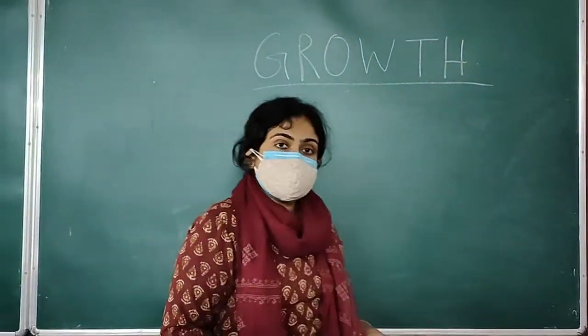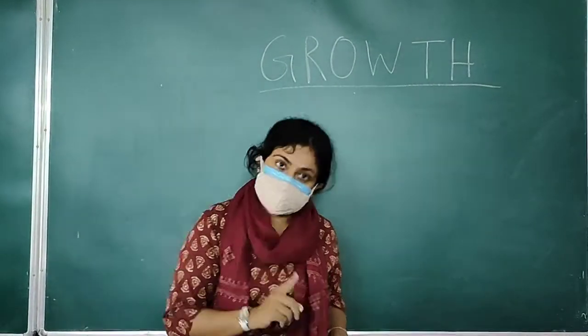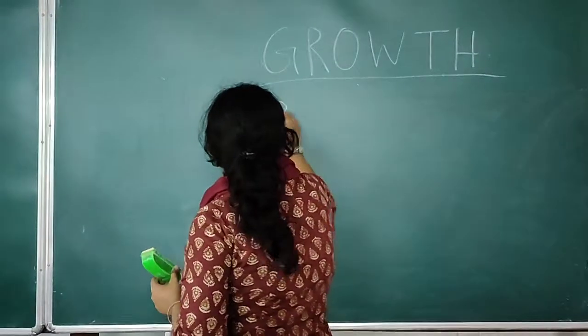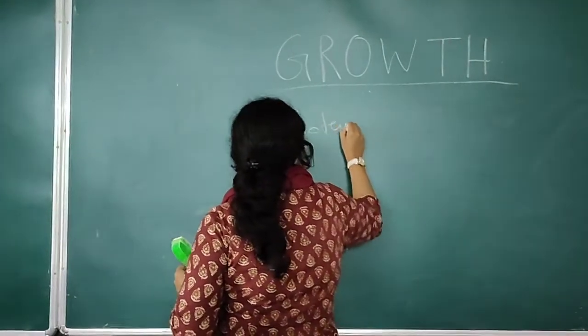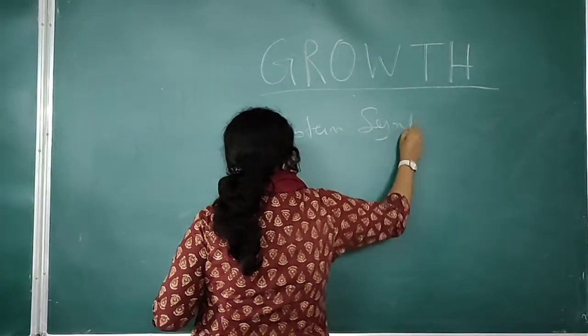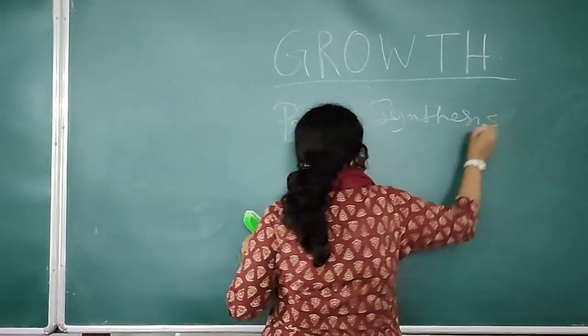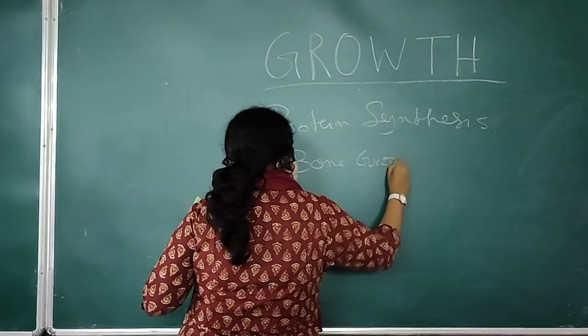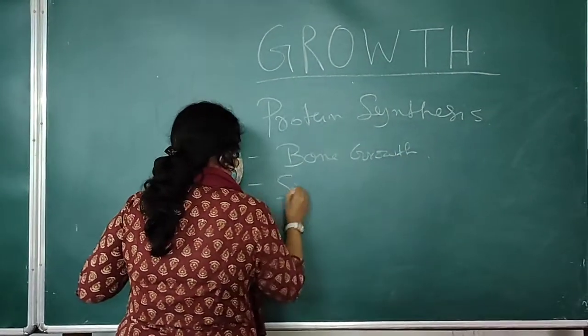Now we already know that growth hormone directly, or growth hormone along with IGF-1, causes promotion of growth. That means both of them increase protein synthesis. So there is bone growth and there is soft tissue proliferation.